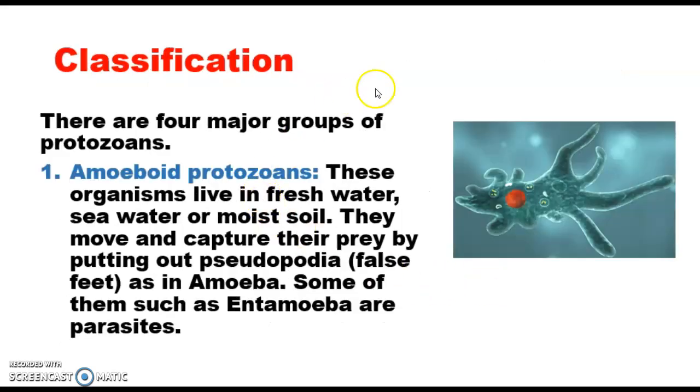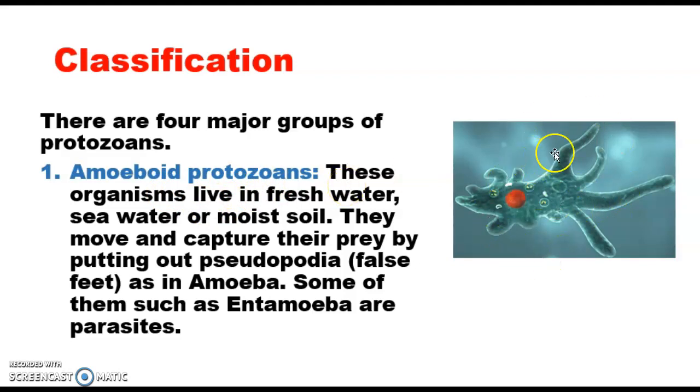So here protozoa are divided into four major groups. One is amoeboid protozoan, another is ciliated protozoan, flagellated protozoan, and the fourth is sporozoan protozoa. So first is amoeboid protozoan. These organisms live in fresh water and they don't have a particular shape.